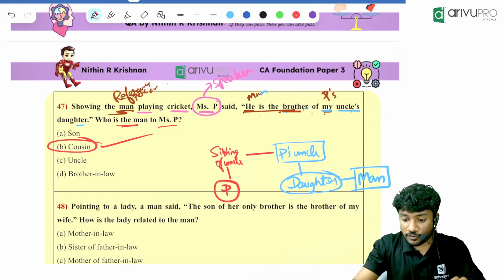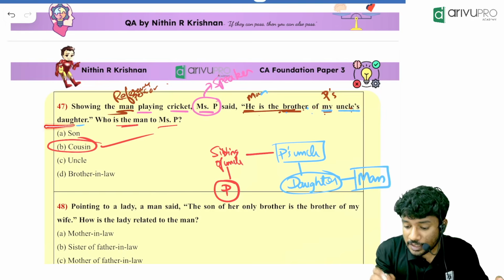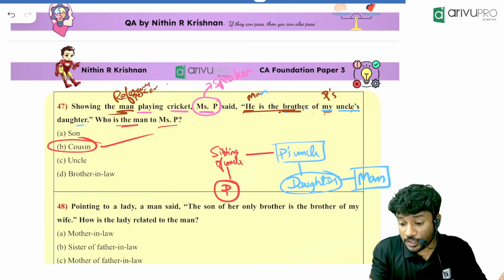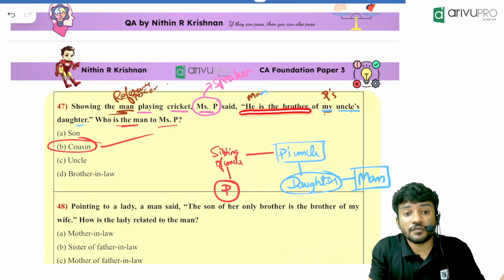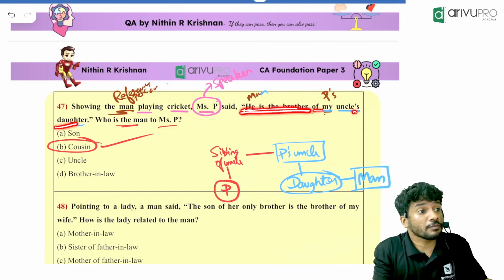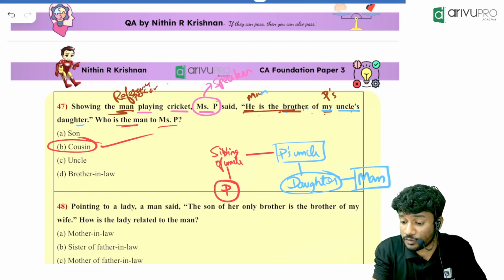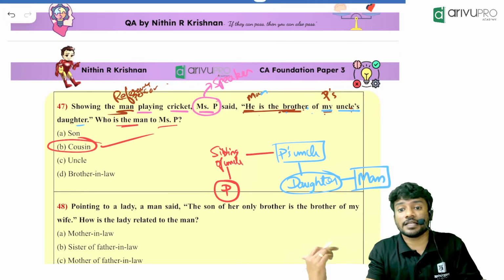Okay, now we are starting from which side? We started from the right hand side. Now if you are stuck from there, you will start from the left hand side. For example, "he is the brother of my uncle's daughter." That will be difficult at certain times if taken from the left hand side. That's why we went from the right hand side.